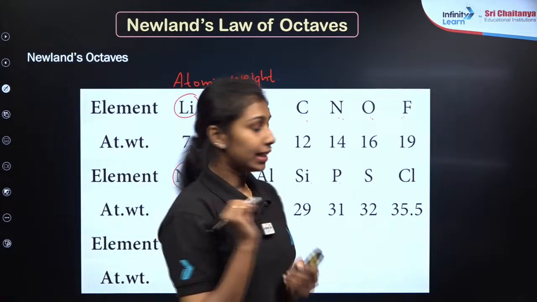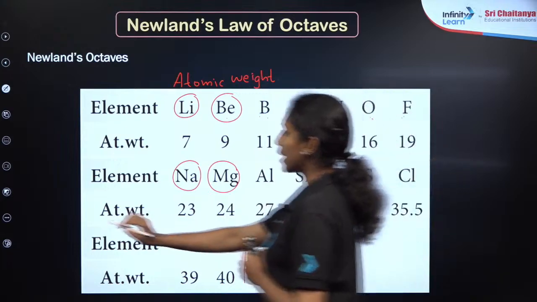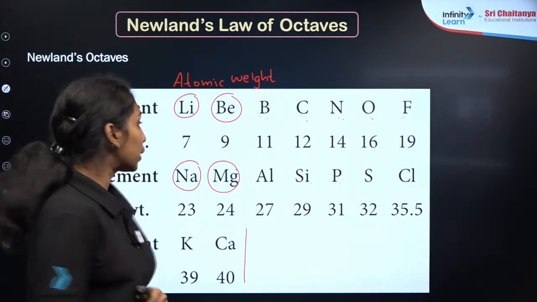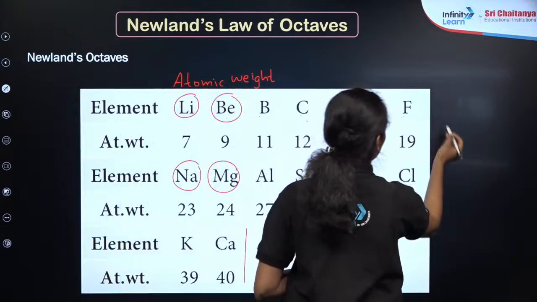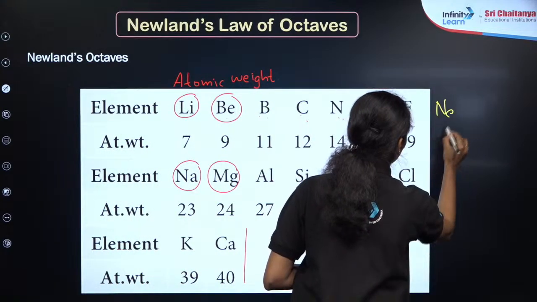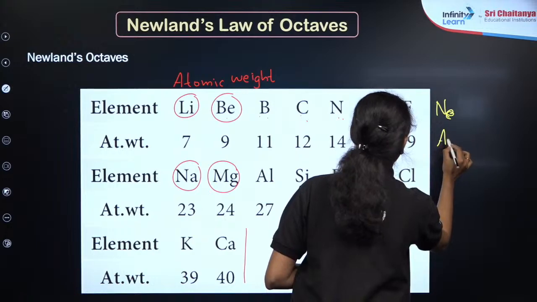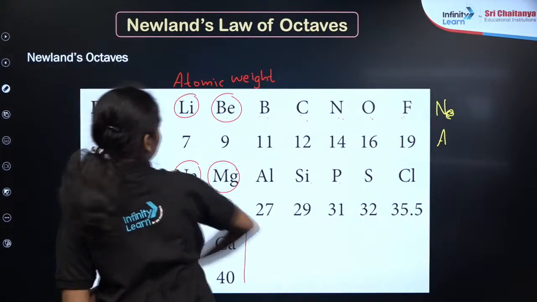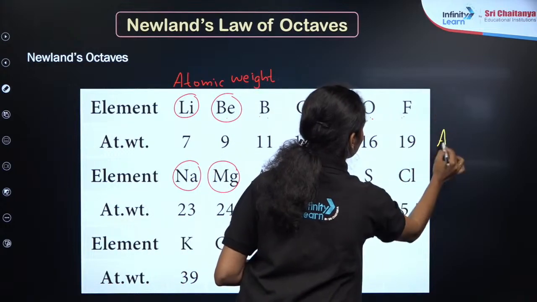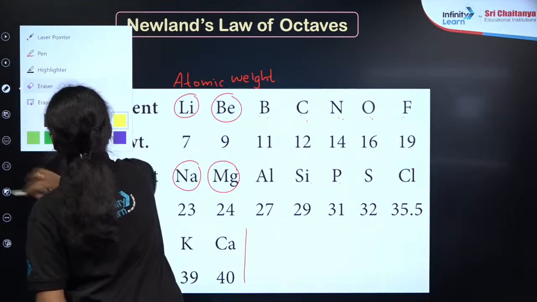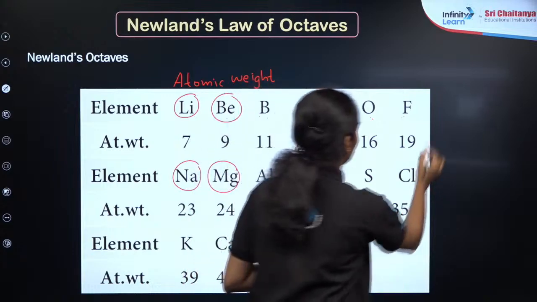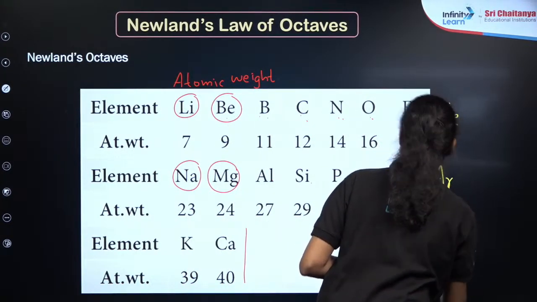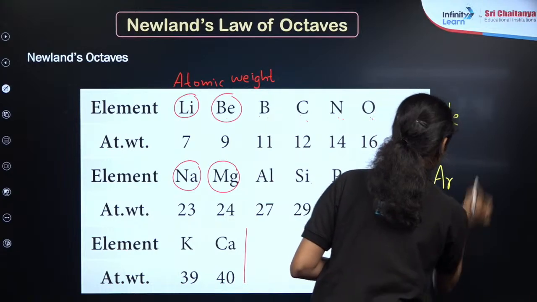As you can see here, we already know about the noble gases, right? What do we mean by noble gases? They are the group 18 elements in the periodic table, like here neon, argon, krypton, xenon, and so on.